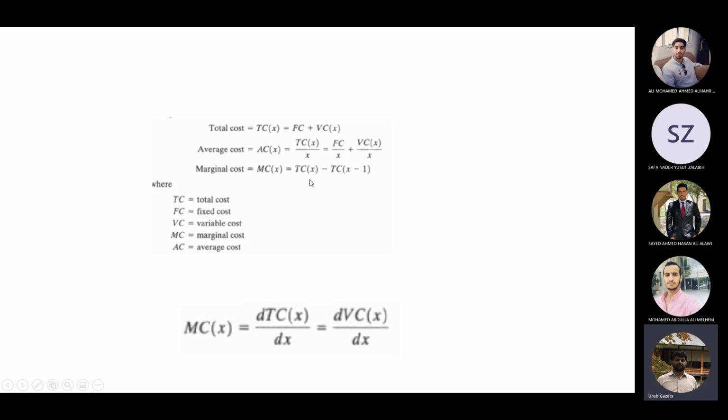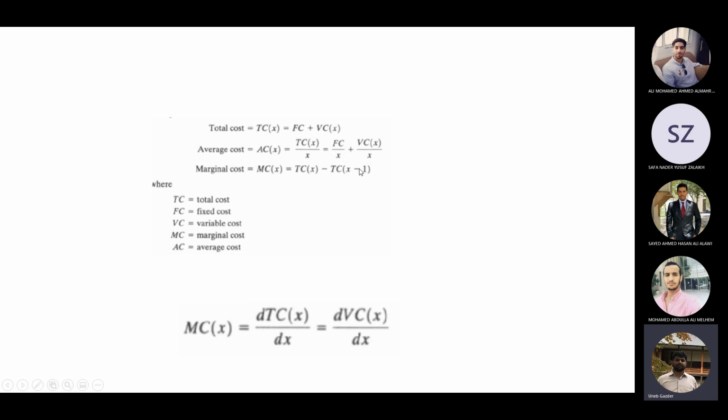Marginal cost is the total cost when you had X number of units minus the total cost when you had X minus 1 units. So when I was producing 1 unit less, how much was the total cost, and when I started producing 1 unit more, how much is the total cost? X here is like a subscript. It's not multiplying.